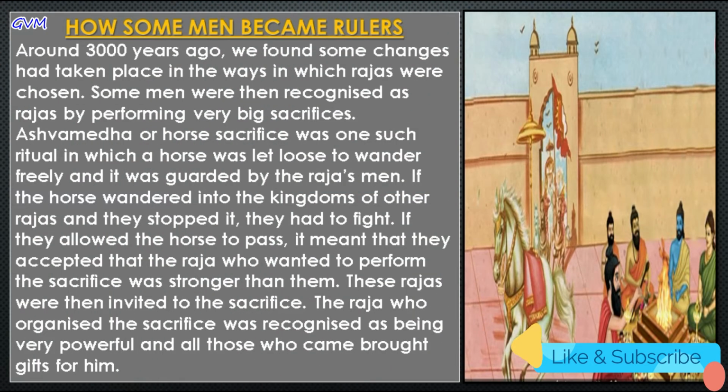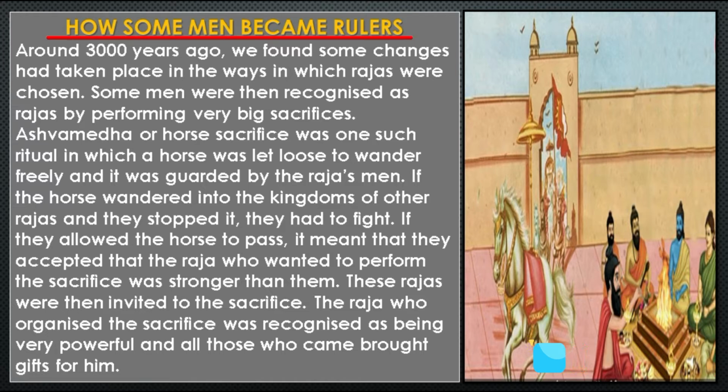So let's start. Students, the first topic of this chapter is how men became rulers. Approximately 3000 years ago, many kinds of changes took place in the ways in which the Rajas were chosen. For example, the Rajas or kings in the early ancient times were chosen by the Janas, meaning the common people. But slowly and gradually, as time passed, they were chosen through sacrifices and offerings. For example, Ashwamedha Yajna, meaning horse sacrifice.